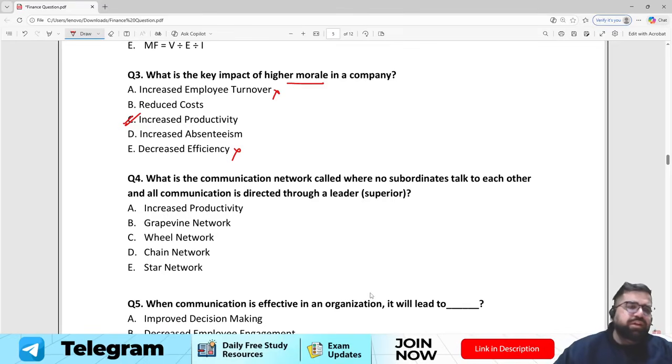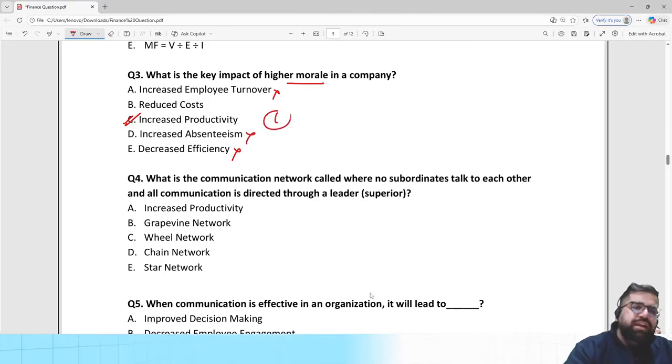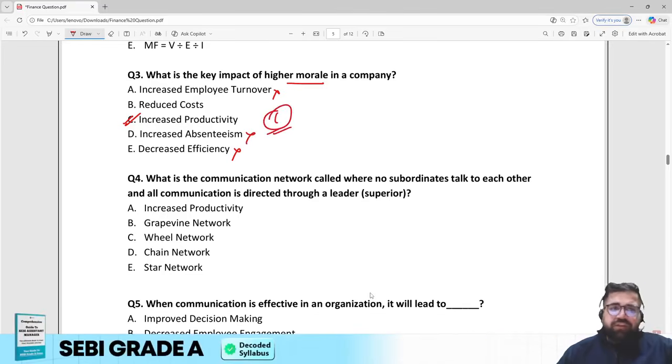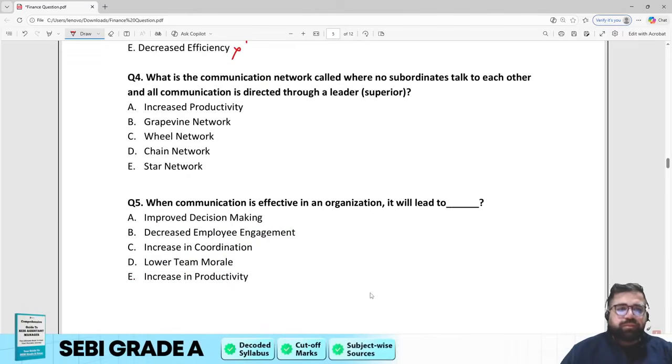Increasing absenteeism is again not making any sense. So the correct answer for question number 3 of management is option number C.